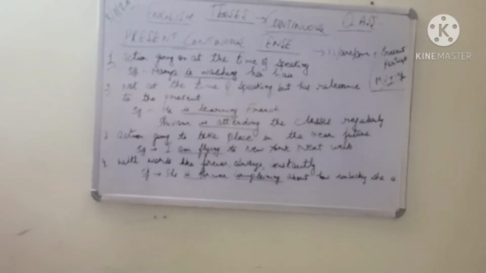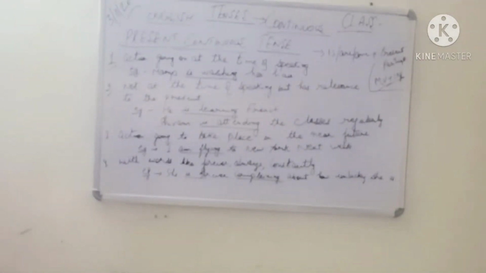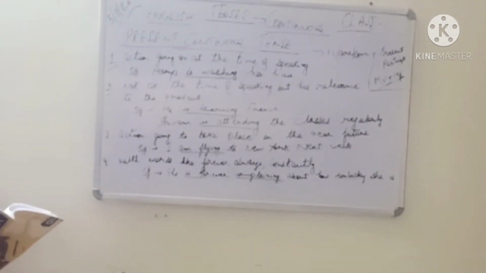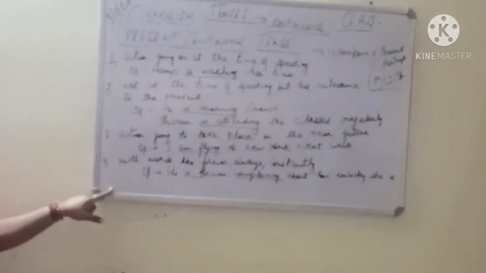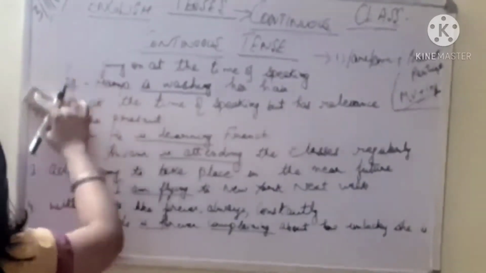So these are some of the situations where sometimes we use the present continuous tense, but this is the main one, action going on at the time of speaking. I am reading, I am writing, I am dancing, I am speaking, I am teaching, I am eating. Okay, so all these are what your present continuous tenses, right? Okay, so these are some of the things that you need to remember, and I hope it is clear with the help of example. Okay, now moving on to the past continuous tense.